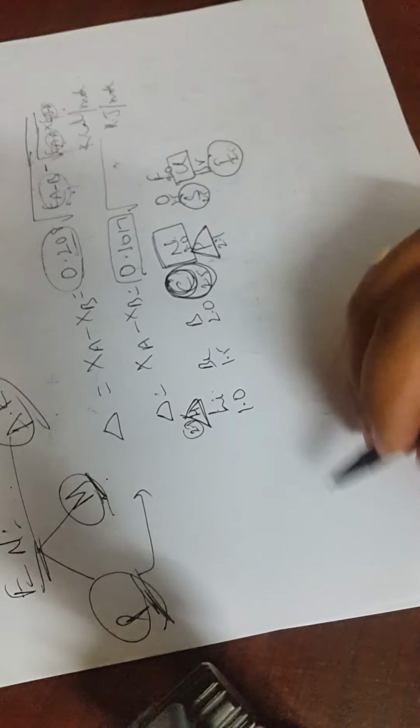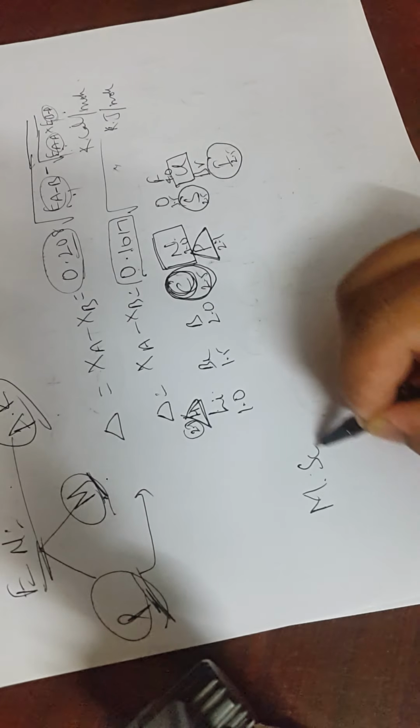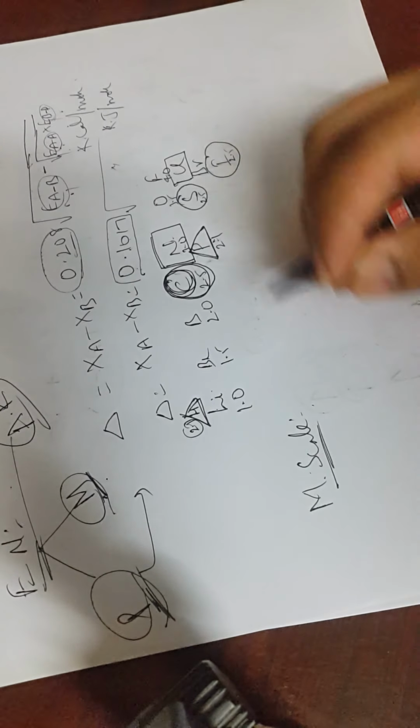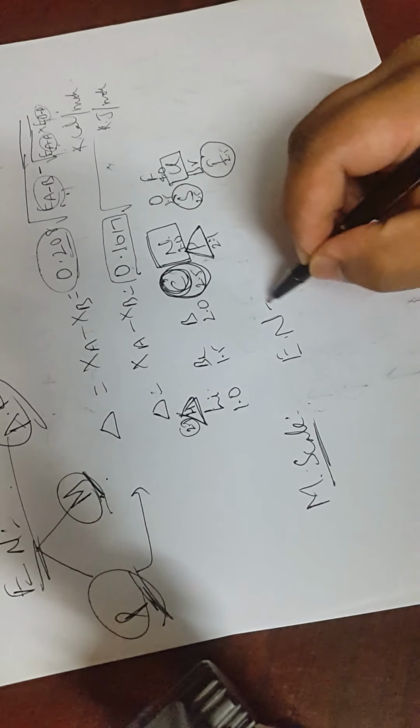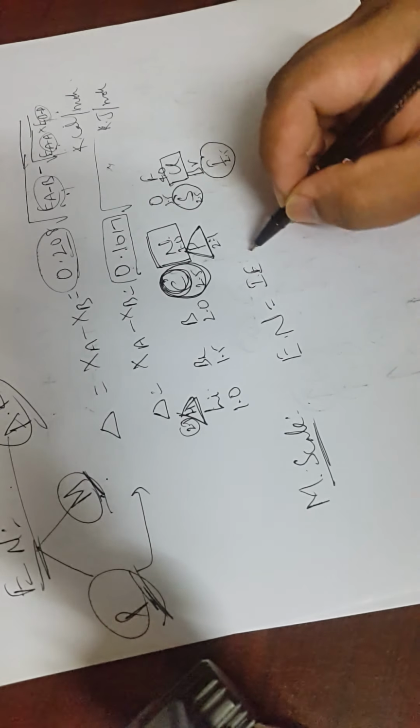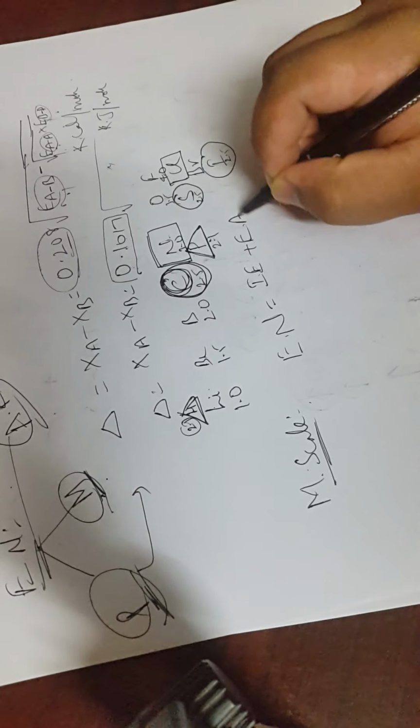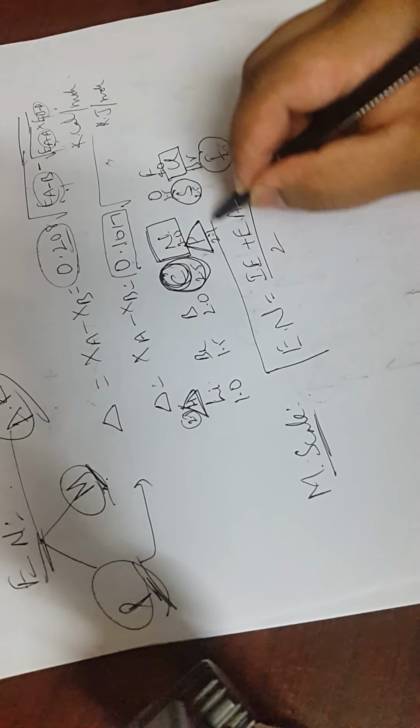And for the Mulliken scale, the main thing is the formula. According to the Mulliken scale, as I already said in the first video also, electronegativity is the average of ionization energy and electron affinity. This formula is most important.